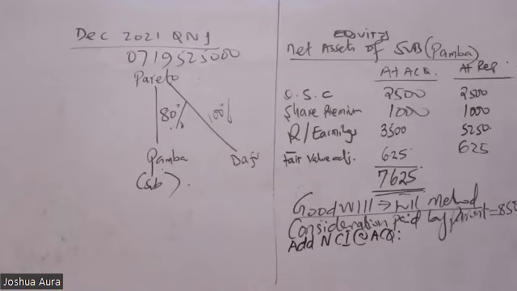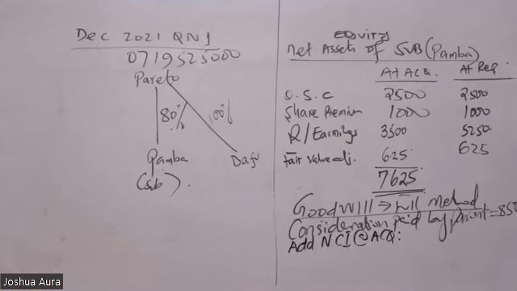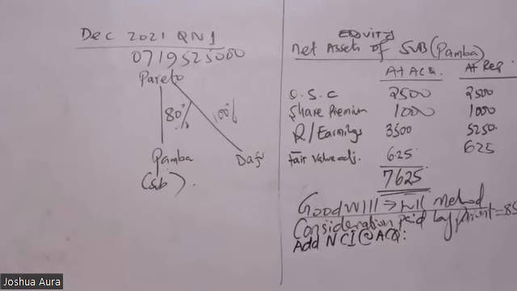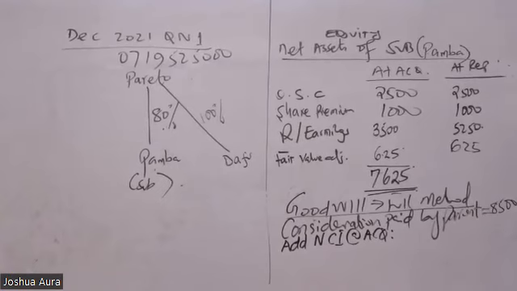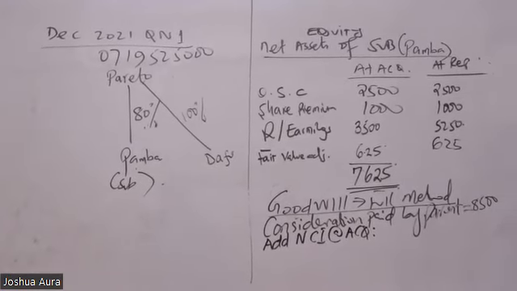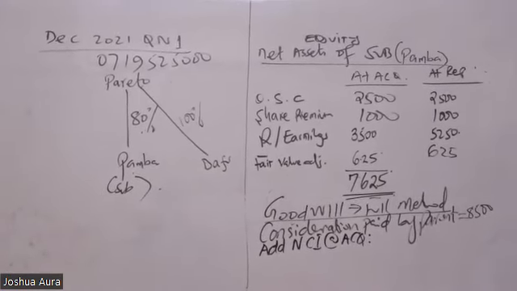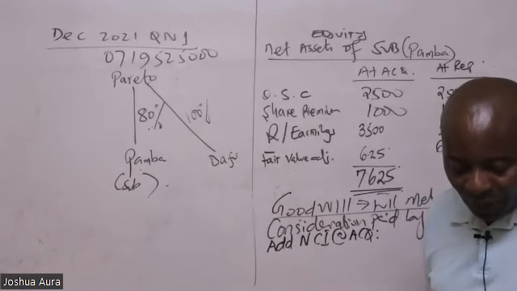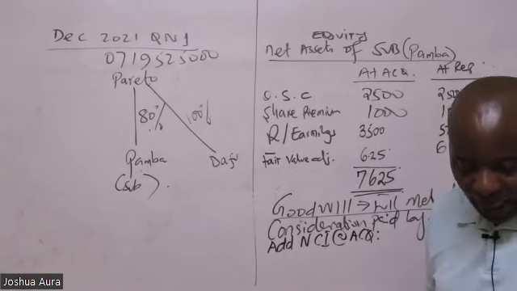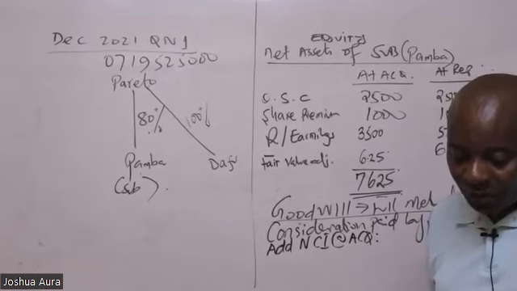NCI is a non-controlling interest. So is there anybody who is able to see the consideration paid by NCI on acquisition? Is there anybody who is able to see the NCI on acquisition? Yes, I'll be able to see it on note number 2.